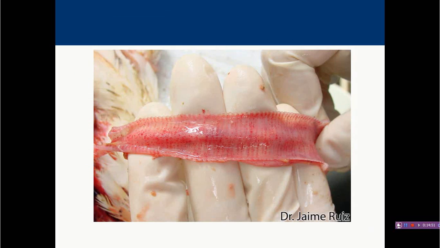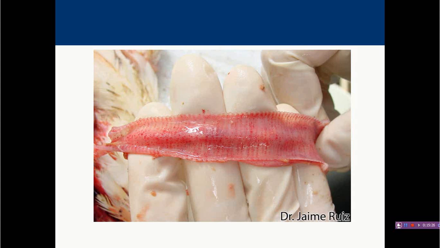Here you can see, again, pictures taken from the Cornell University website. The entire trachea is affected and slightly hyperemic, and it is also showing multifocal to coalescing hemorrhages involving the entire trachea. Many times such lesions should be differentiated from other important diseases like infectious bronchitis, Newcastle disease, and avian influenza. In these cases also many times you will find such a trachea.